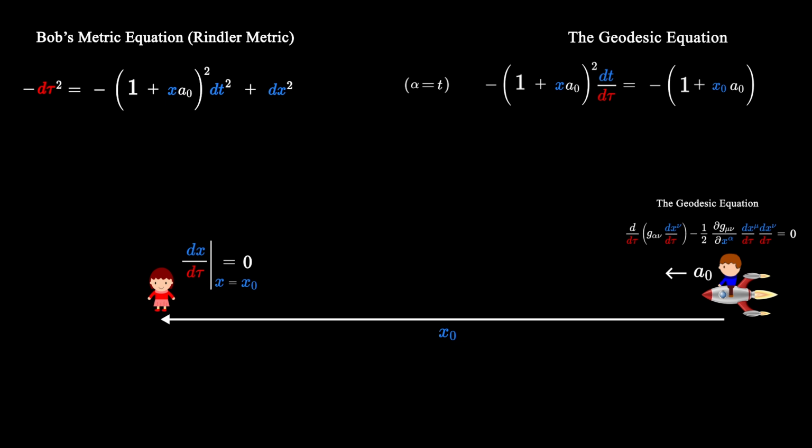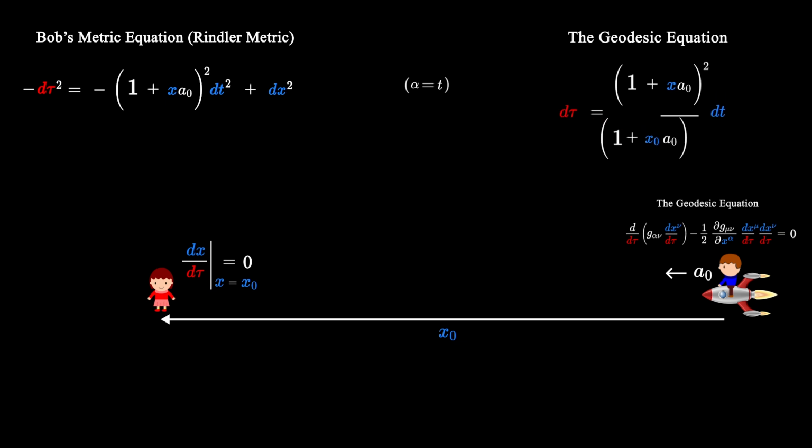Now let's rearrange and solve for d tau. Now we square both sides. And now we make this substitution into Bob's metric equation.